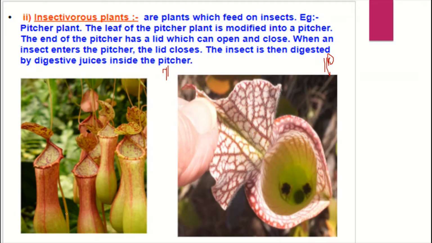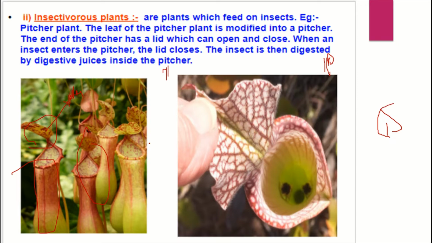This would be the leaf, and the other part would be like a jar-like structure in the pitcher plant. Actually, the whole thing is the leaf, and this is the apex here.